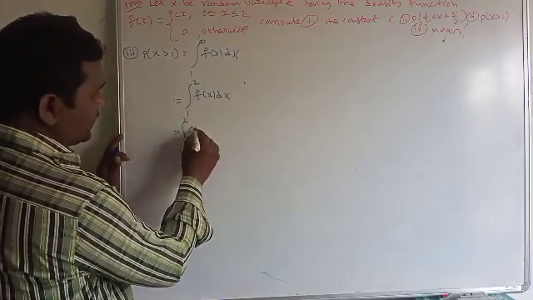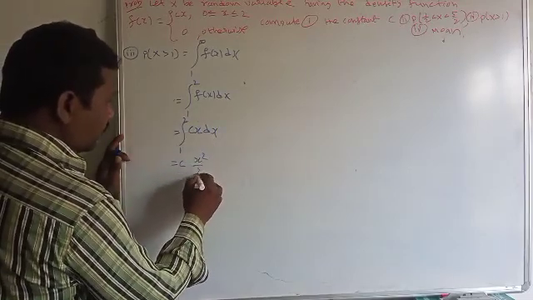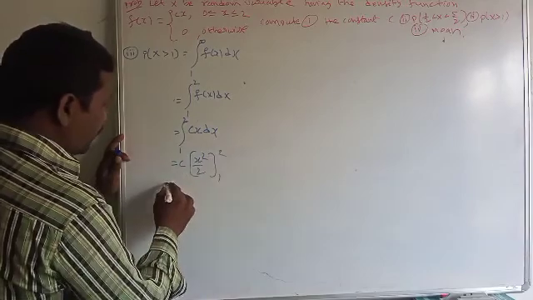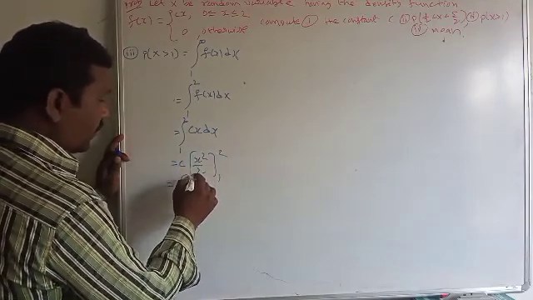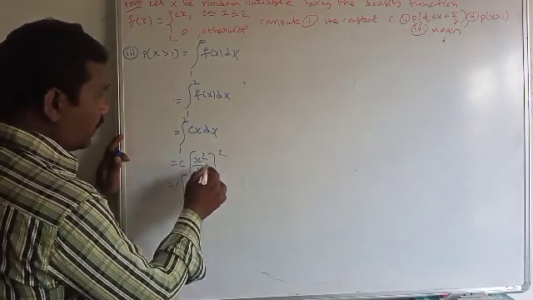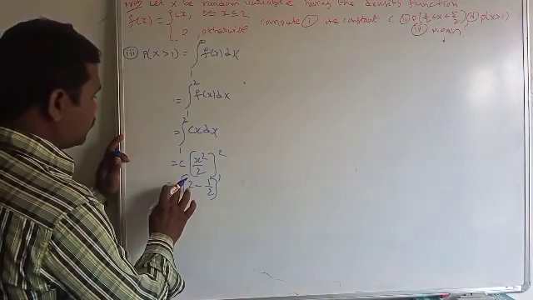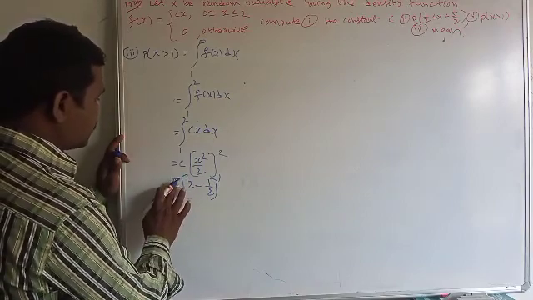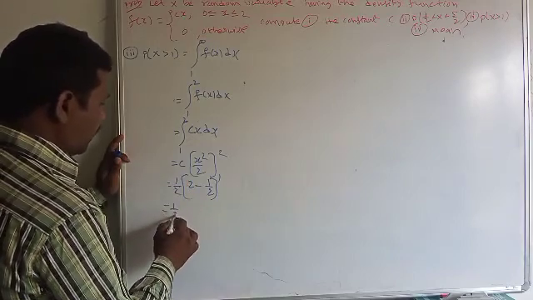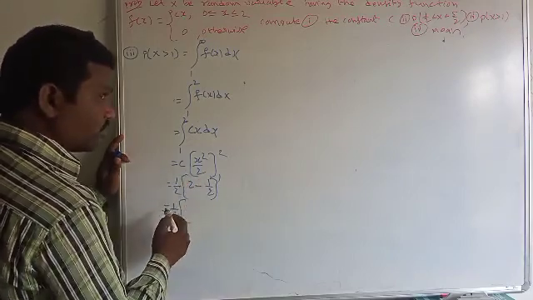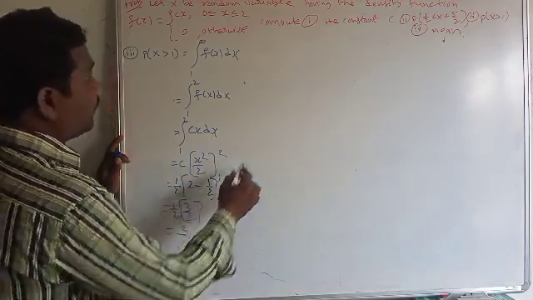What is f of x here? Cx. C is a constant. The integration of x is x square by 2. The limits vary from 1 to 2. We can apply the upper limit 2 square by 2, that is 2 square into 4, 4 by 2, minus the lower limit 1 by 2. What is C? C is 1 by 2. And 1 by 2 into 2 twos are 4, 4 minus 1, that is 3 by 2. Finally this is equal to 3 by 4.